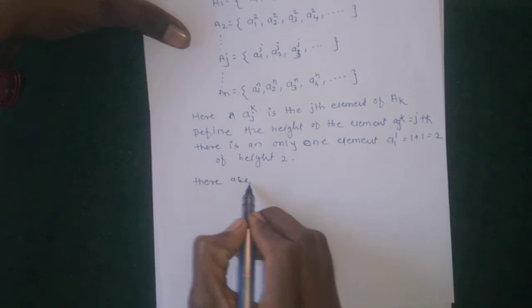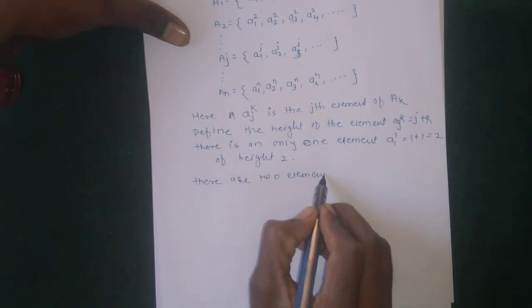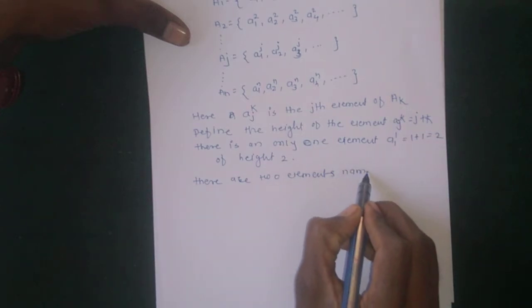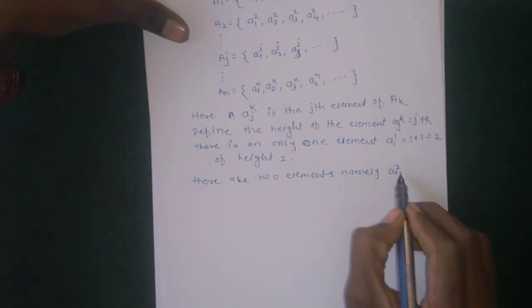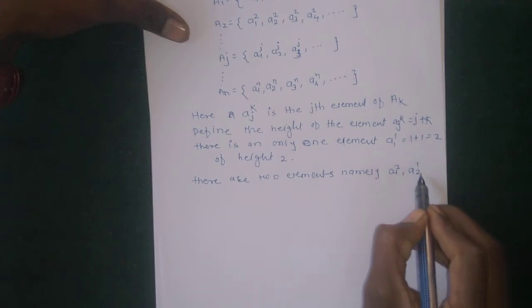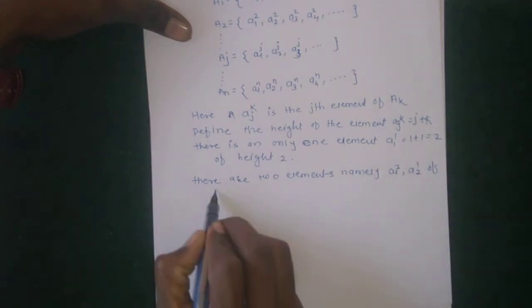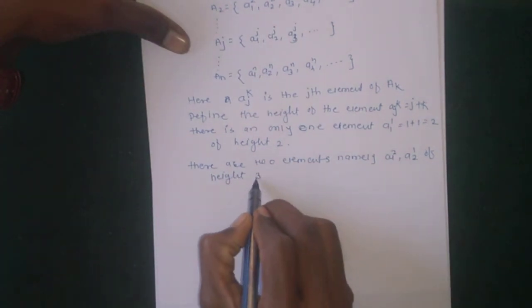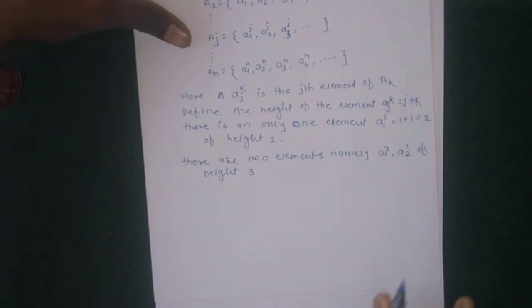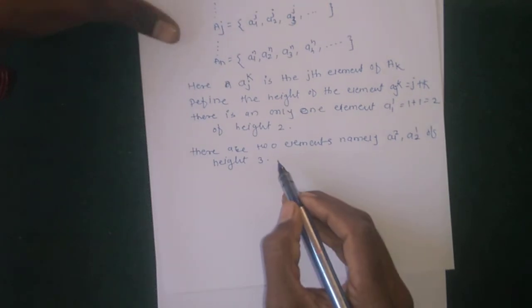There are two elements, namely a12 and a21, of height 3. Here only two elements exist with height 3. Okay, similarly in this way,